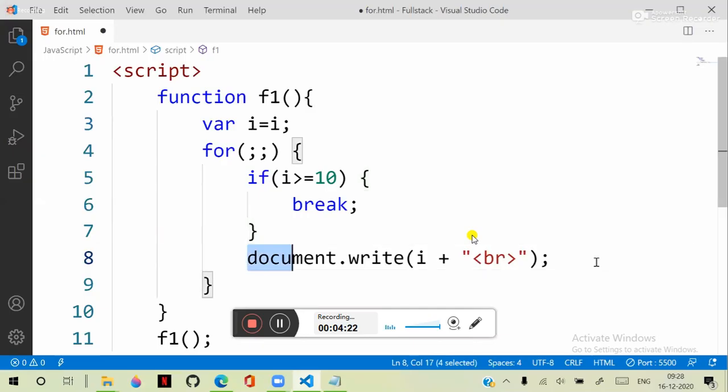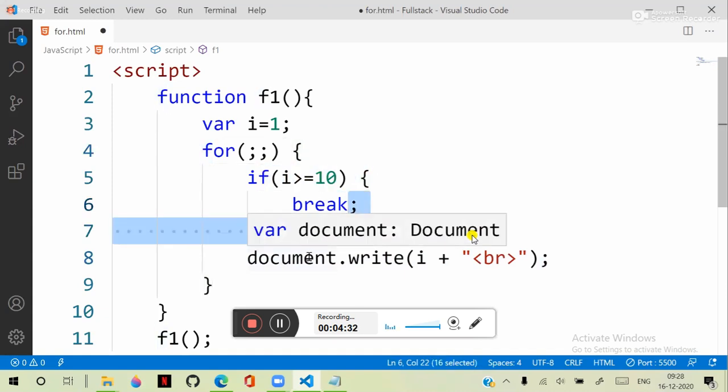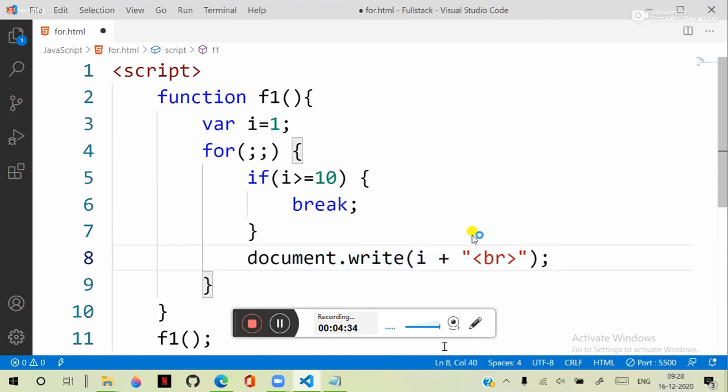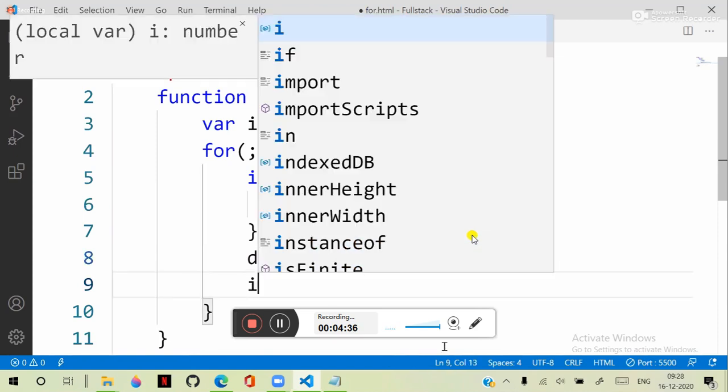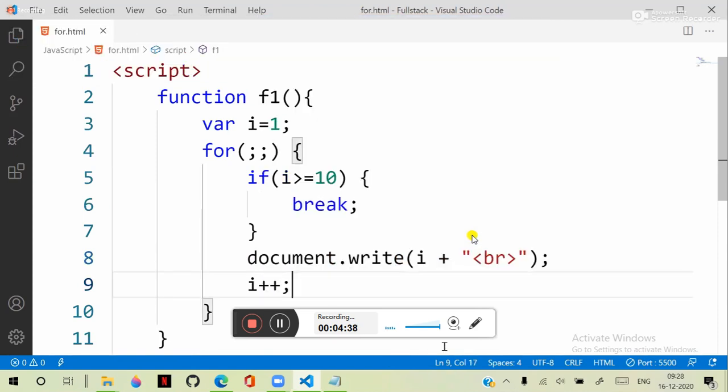Otherwise, print the value of i. If it is greater than 10, then stop. If not, print i. After printing i, increment i. You can define it directly like this.